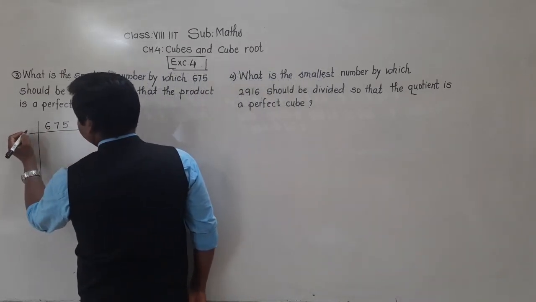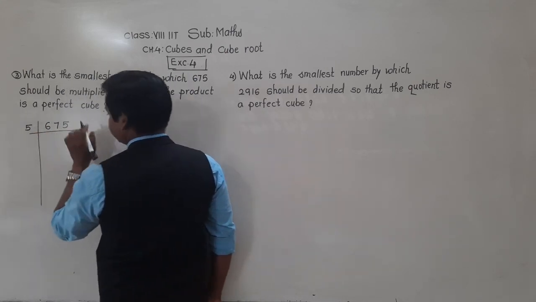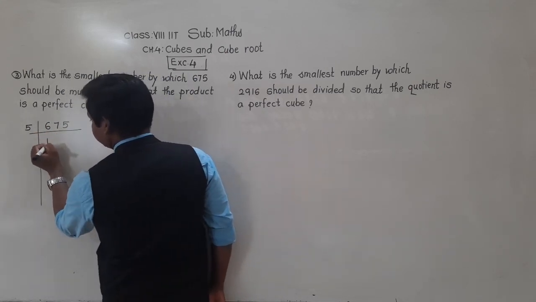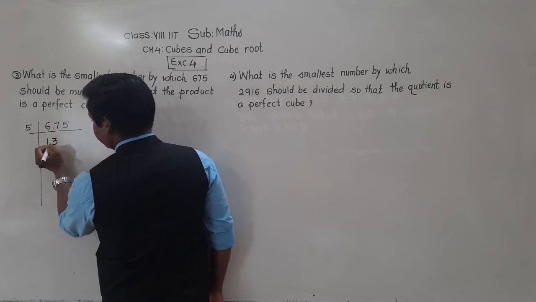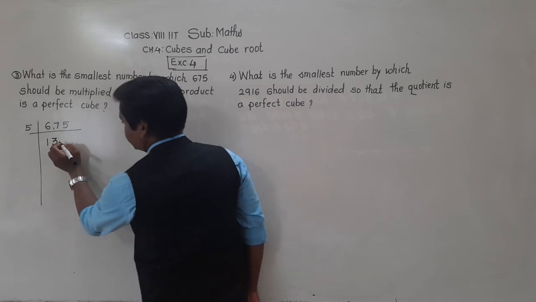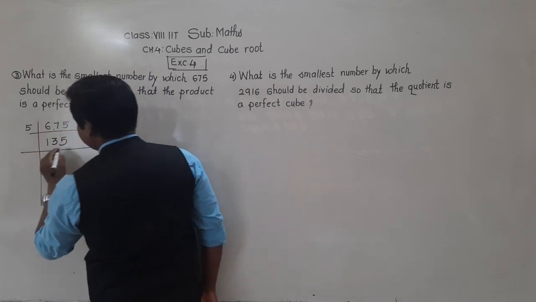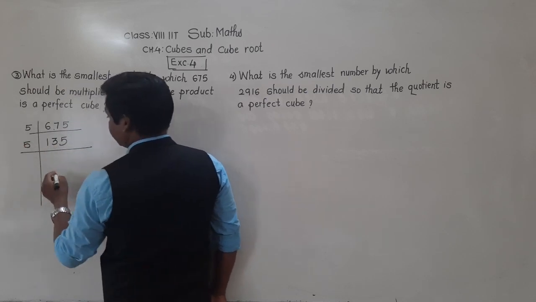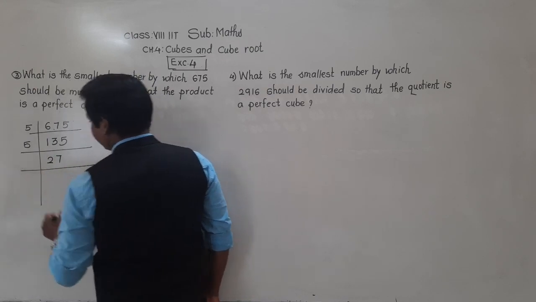So see, 675 is divisible by 5, correct? Since the last digit is 5. 5 ones are 5, 1 remains, 17, 5 3s are 15, 2 left, 5 5s are 25. Okay, so 135. Further, 135 is also divisible by 5. 5 2s are 10, 3 left, 5 7s are 35.